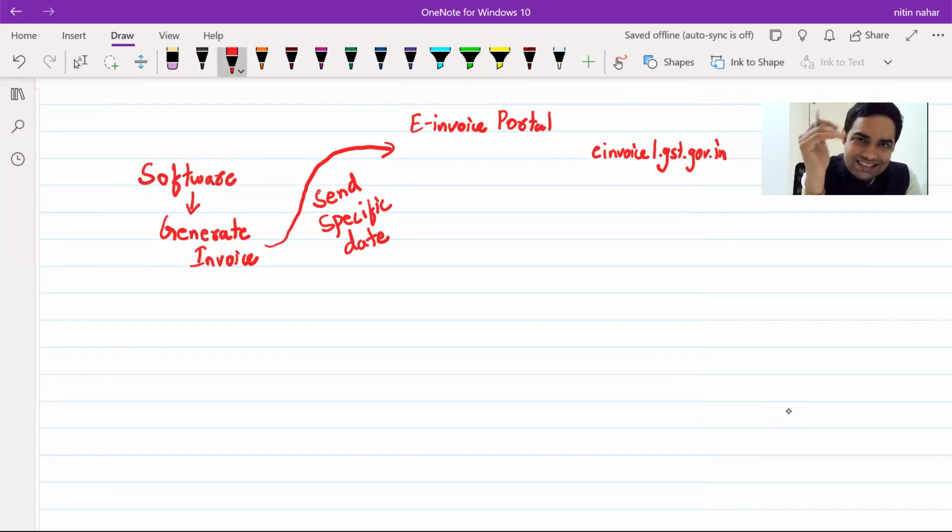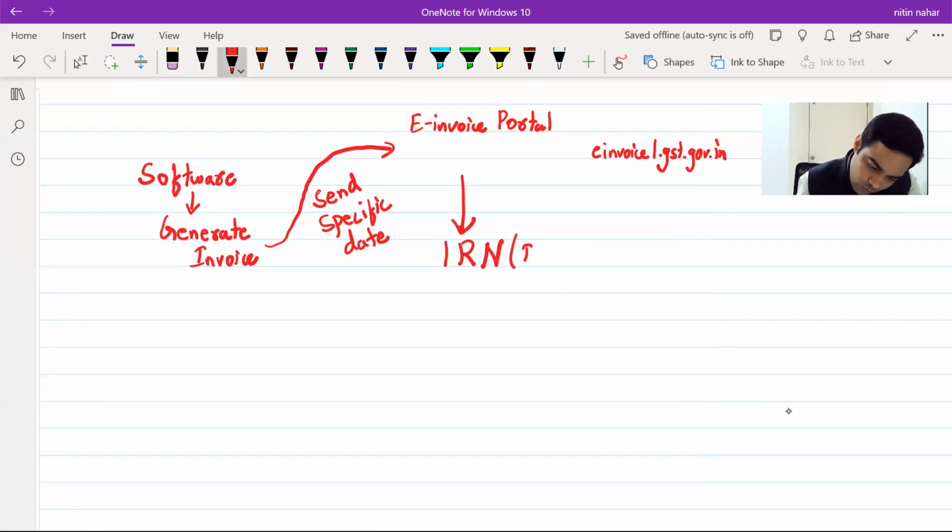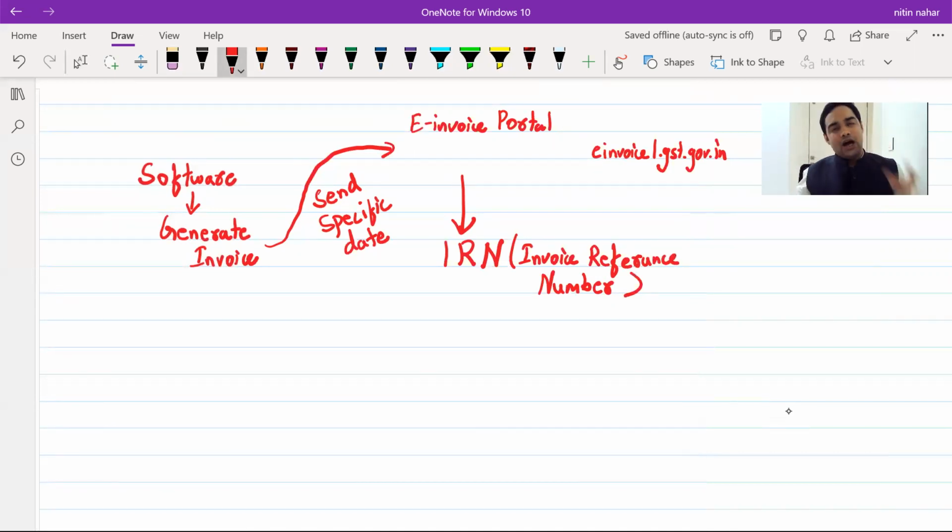Now, once you send this data to the e-invoice portal, it will give you an IRN, invoice reference number. Once this invoice reference number is available with you, it is now an authentic document. Now the information is there at the government portal.